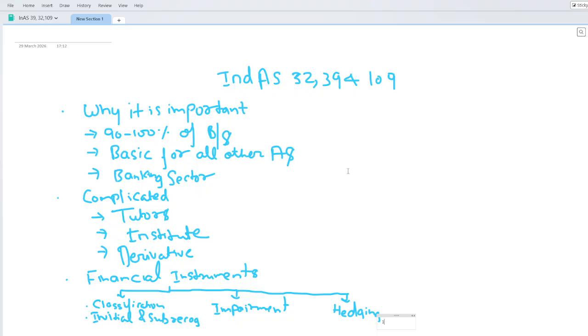In the compound financial instrument you have different types of financial instruments. But what I have seen is that the tutors just touch the concept.